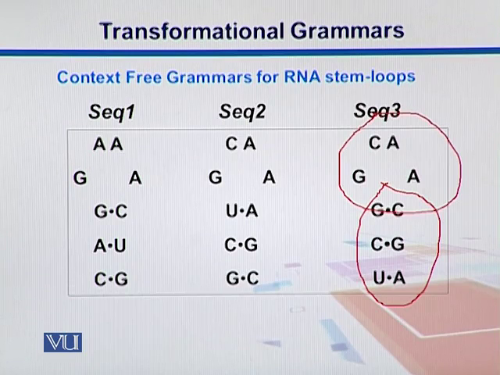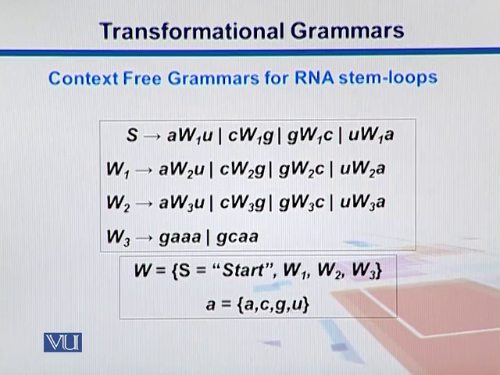By using context-free grammars. So here are our production rules. We can have S breaking into A, W1 and U. It can be C, W1 and G, G, W1 and C, U, W1 and A. And then W1 can break up into W2 with the same combinations. W1 can go to W2.